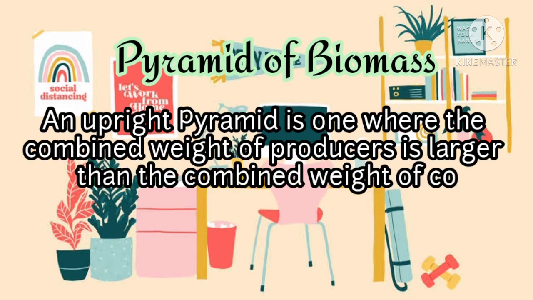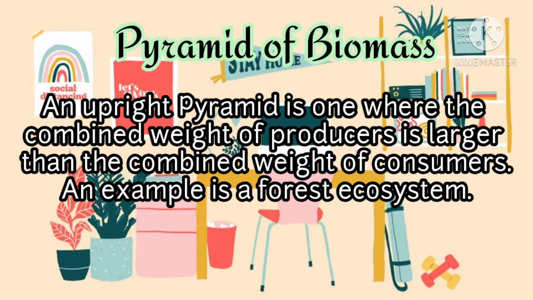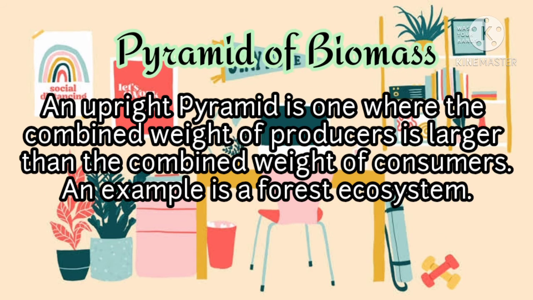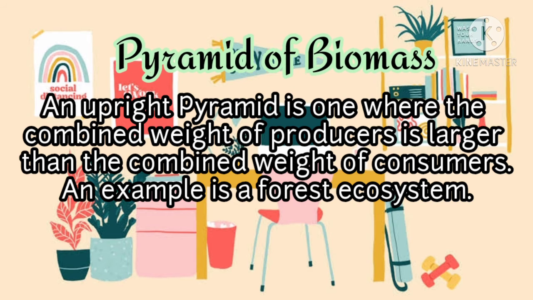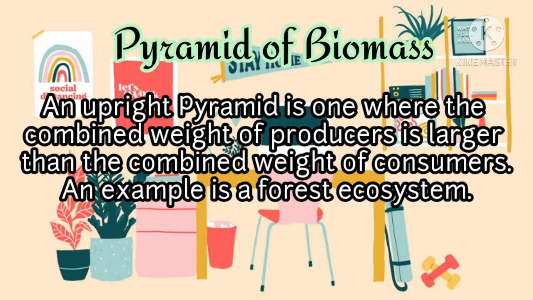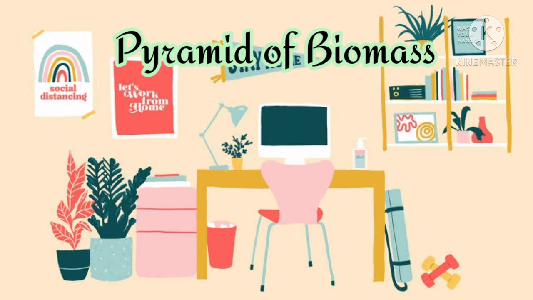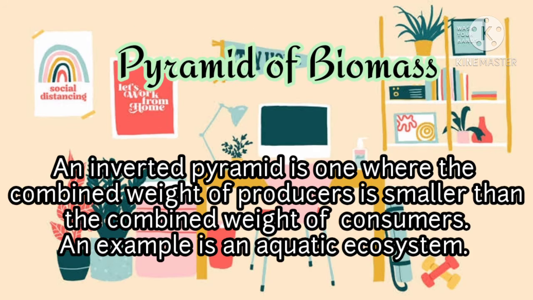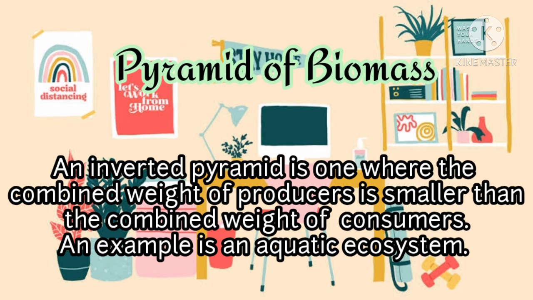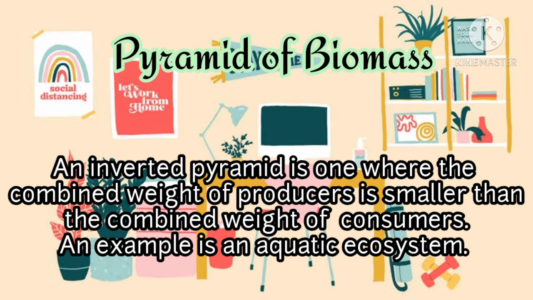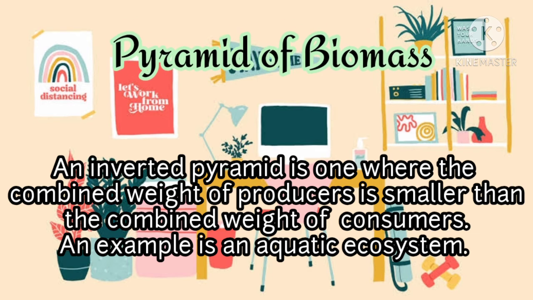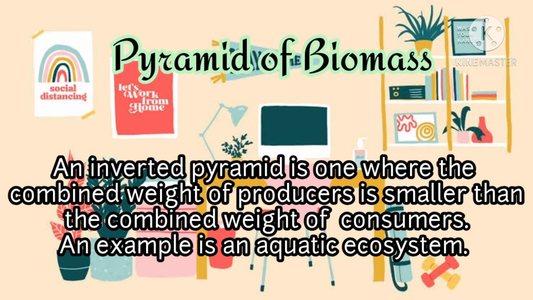There are two types of biomass pyramids: the upright pyramid and the inverted pyramid. An upright pyramid is one where the combined weight of producers is larger than the combined weight of consumers. An example is a forest ecosystem. While an inverted pyramid is one where the combined weight of producers is smaller than the combined weight of consumers. An example is an aquatic ecosystem.